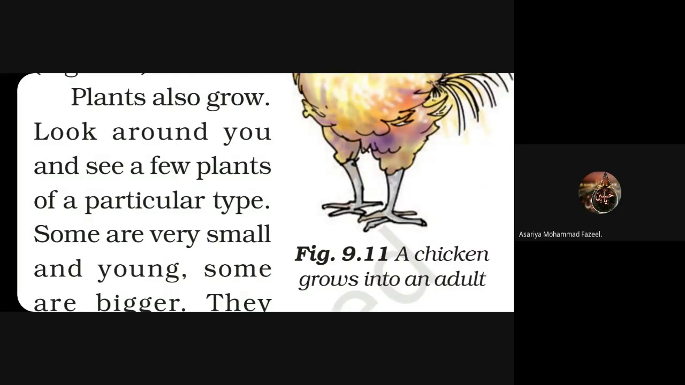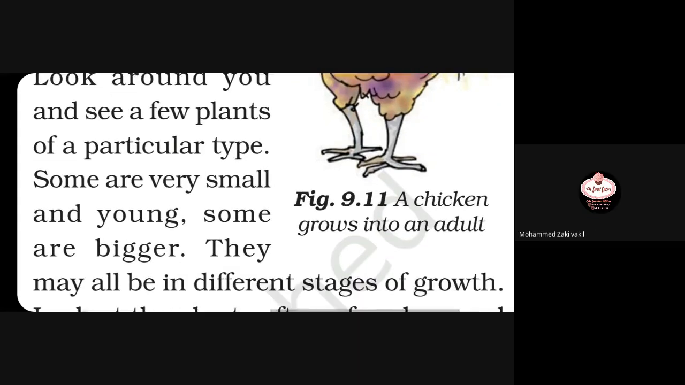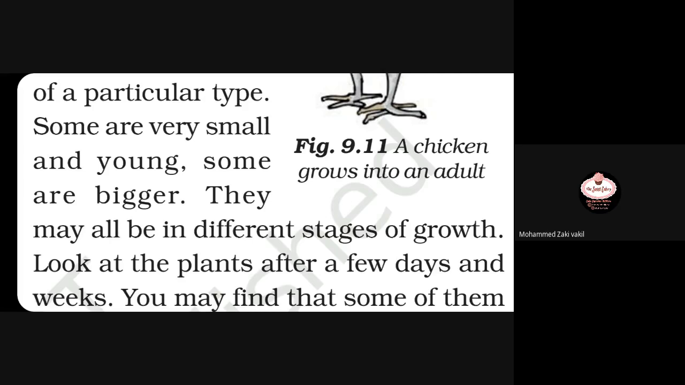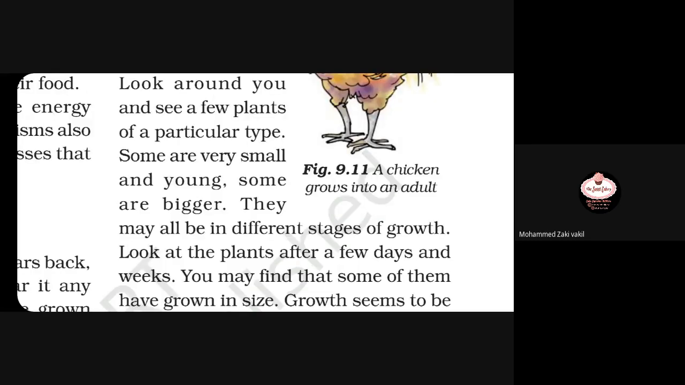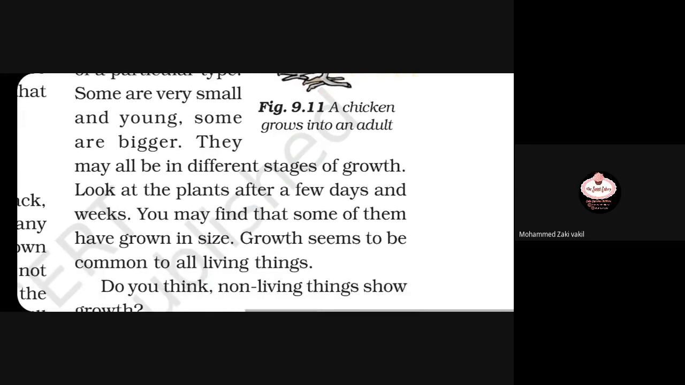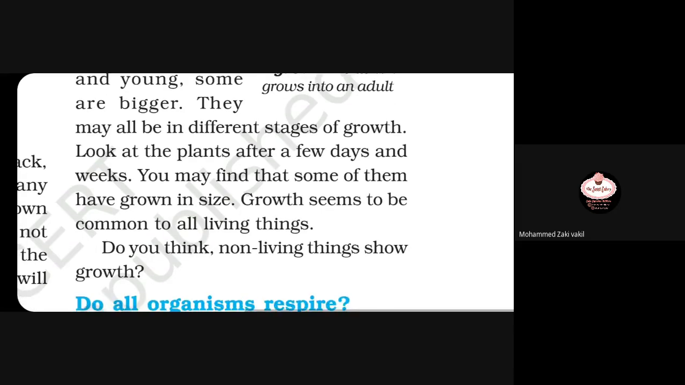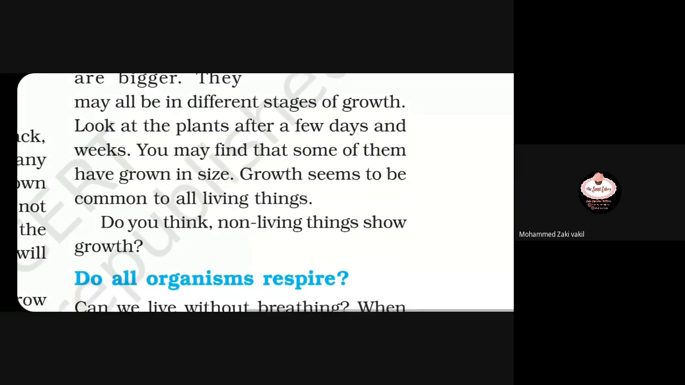Look around you and see a few plants of a particular type. Some are very small and young. Some are bigger. They may all be in different stages of growth. Look at the plants after a few days and weeks. You may find that some of them have grown in size. Growth seems to be common to all living things.